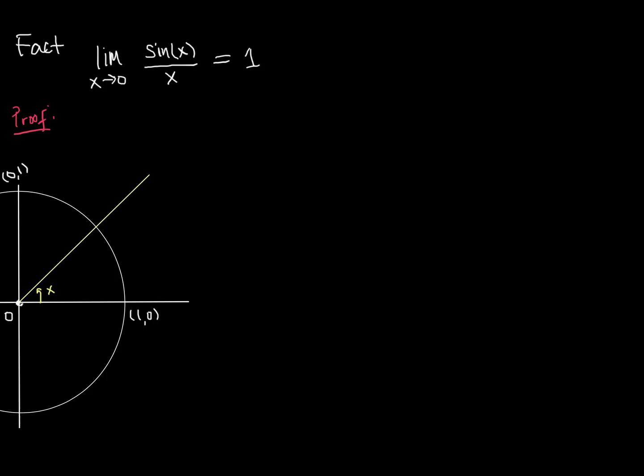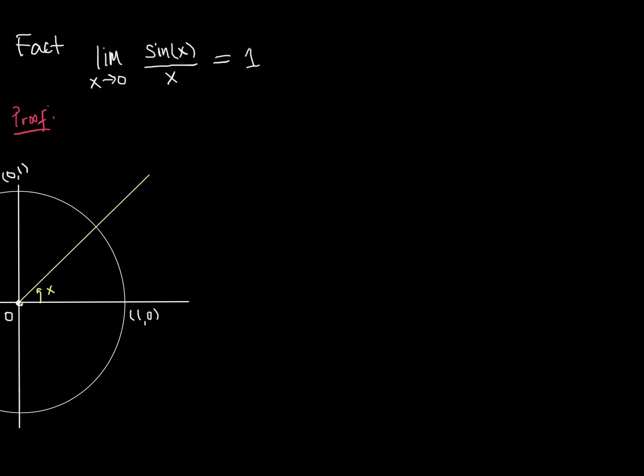Alright, so here's my unit circle, and I've drawn just in our first quadrant, an angle of x. It's a generic angle, right? I want to make sure that I solve it as a generic angle so that it works for any angle x. And now we've got to think about, alright, I want something involving the sine of x.